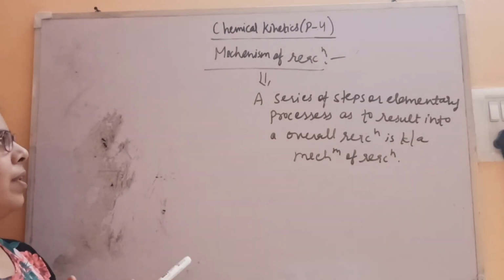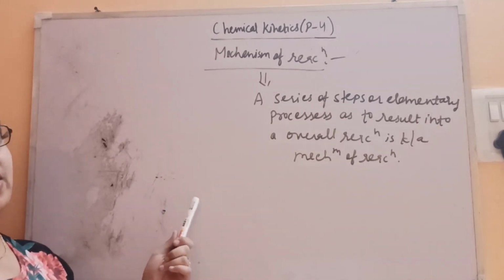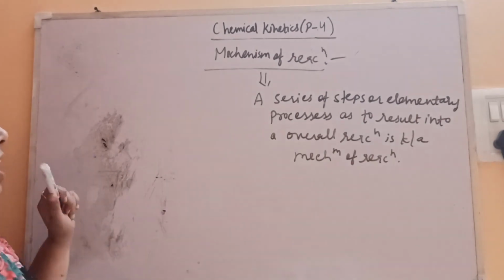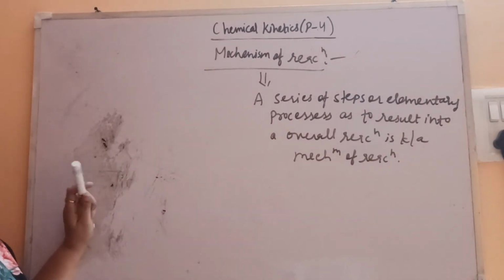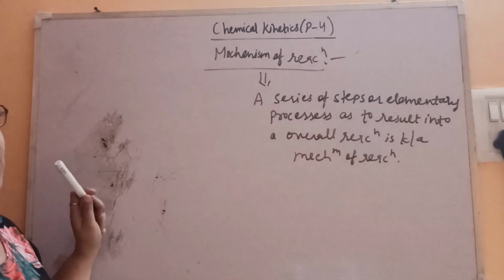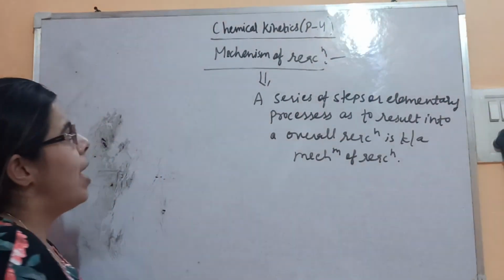So this is all about molecularity and the mechanism of the reaction. About order, we have seen order is an experimental quantity, molecularity is not an experimental quantity. And one more thing, molecularity is always a whole number. It cannot be zero, cannot be a fraction. But order can be a fraction as well as zero. Fine. So this is all about molecularity and mechanism.